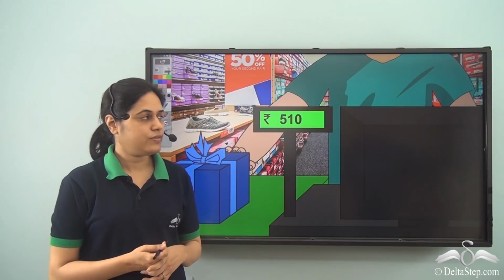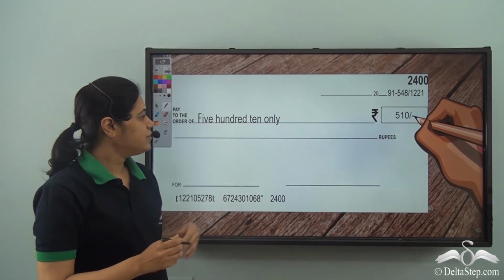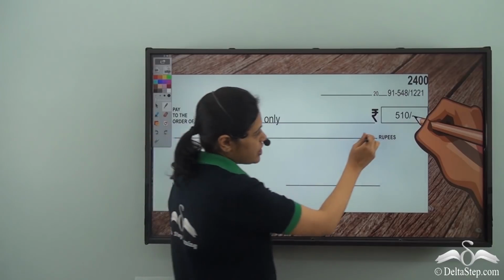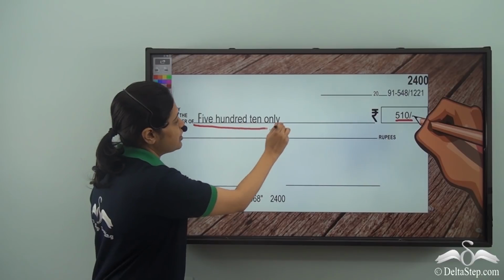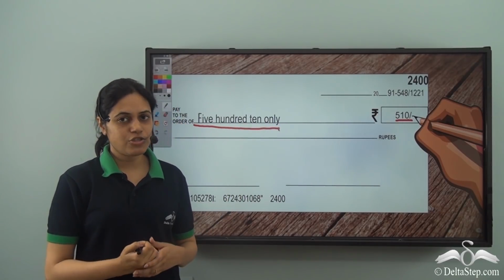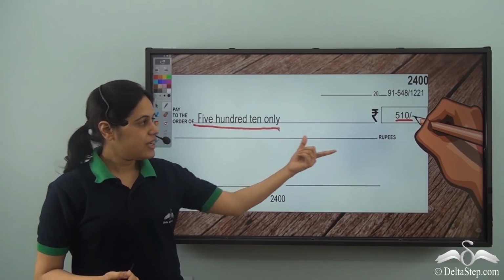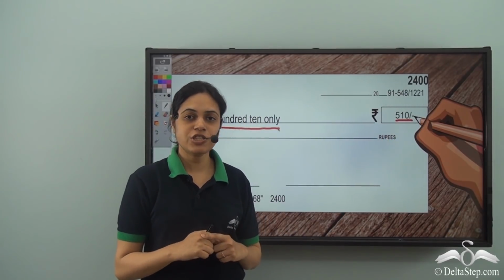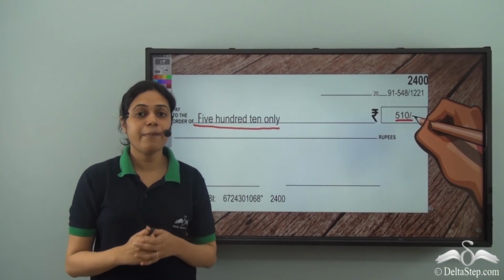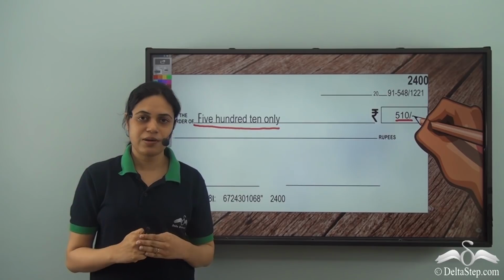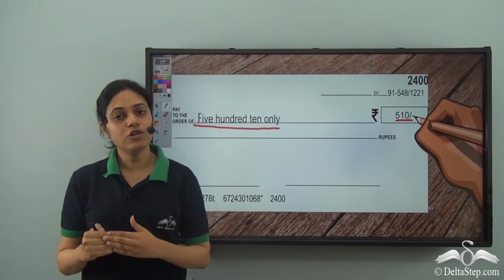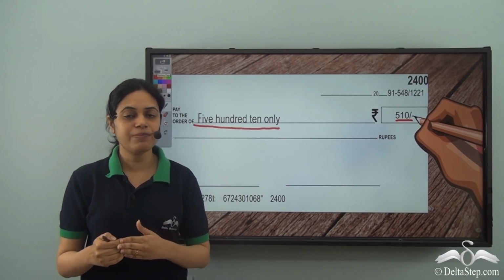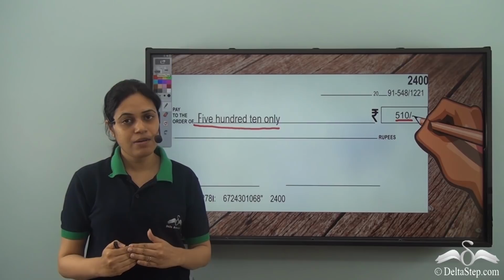What is that number? Then he saw his father writing this check. So on the check, it was written 510 and 510. So he understood that 510 is the number name of this 3-digit number, which is 510. Now Abir wanted to learn the number names of all the 3-digit numbers. So he had already learned the numbers from 100 to 999, all the 3-digit numbers. Now, what are their number names?